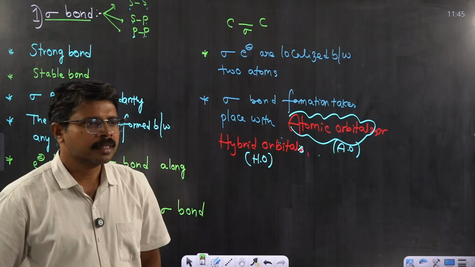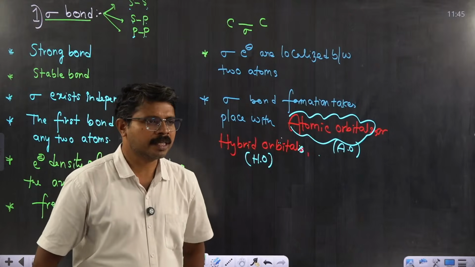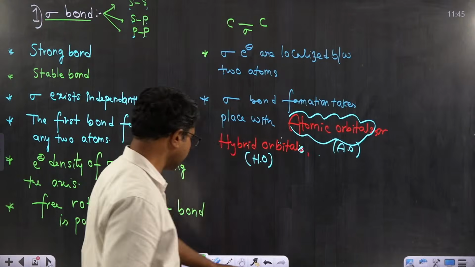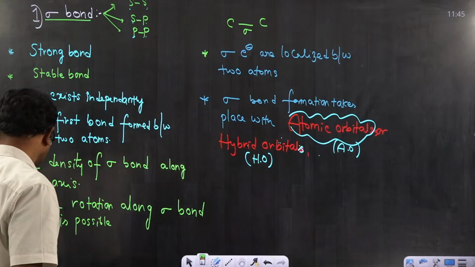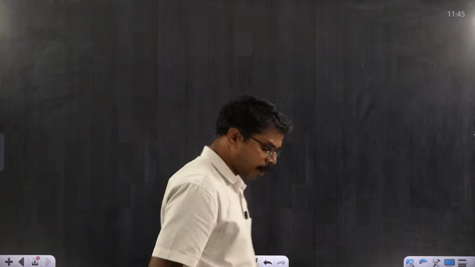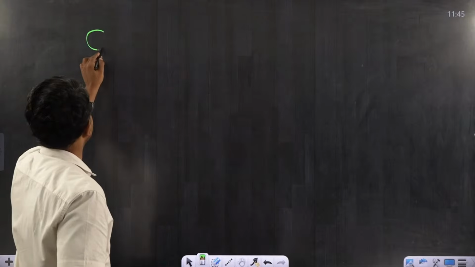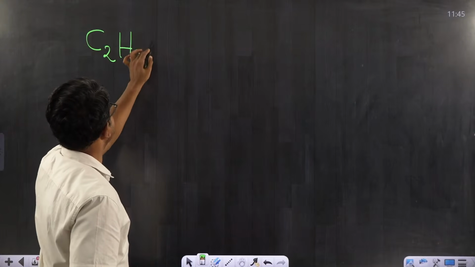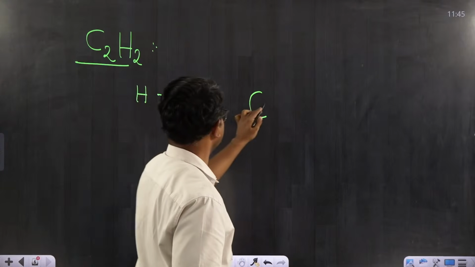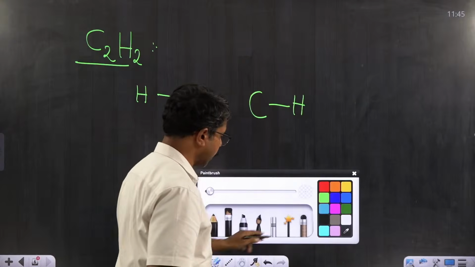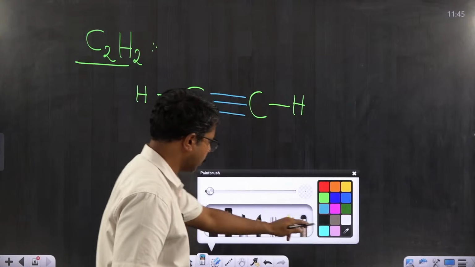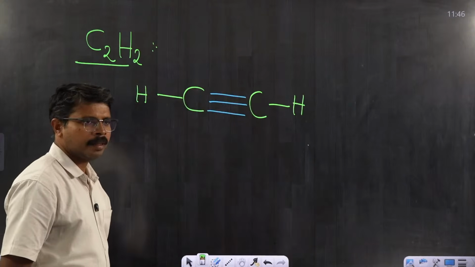Sir, can you explain once again how the bonds are formed or how to write them, please? Okay, I'll write. If you take an example, I'll take a simple example, C2H2. We have 2 carbons, each carbon is bonded to 1 hydrogen, and as we know carbon is tetravalent, still 3 bonds are required to satisfy tetravalency. Okay, now you can count comfortably.